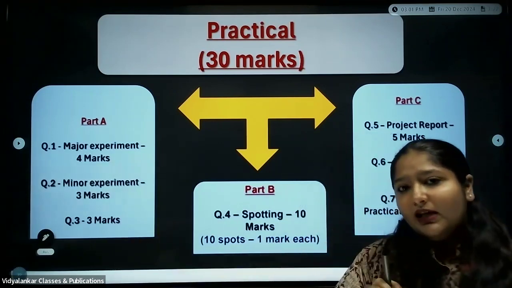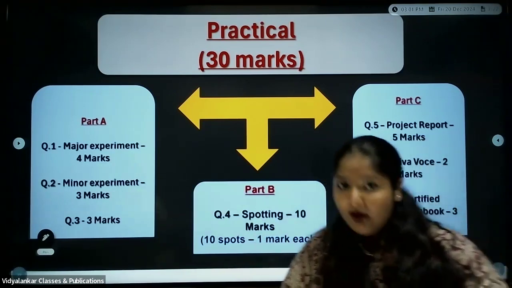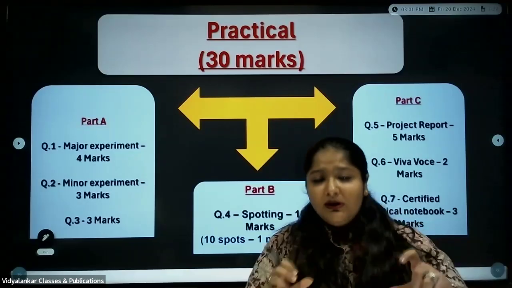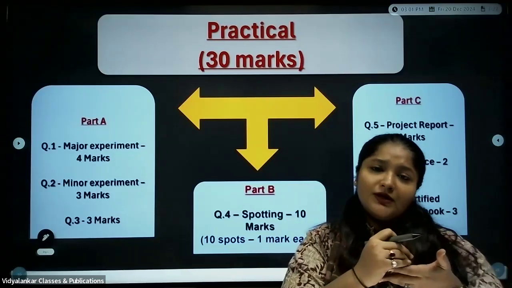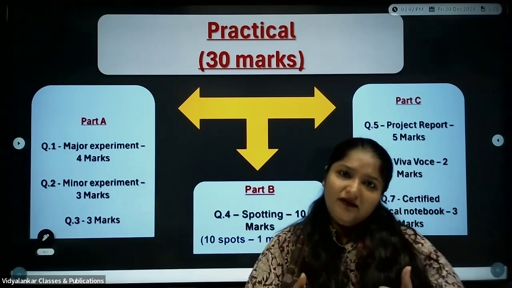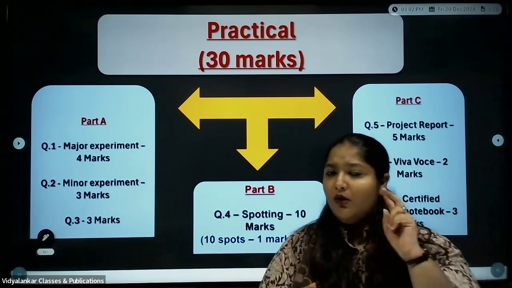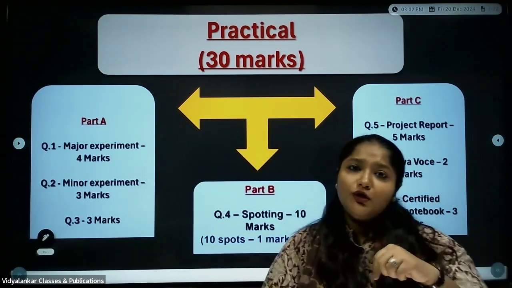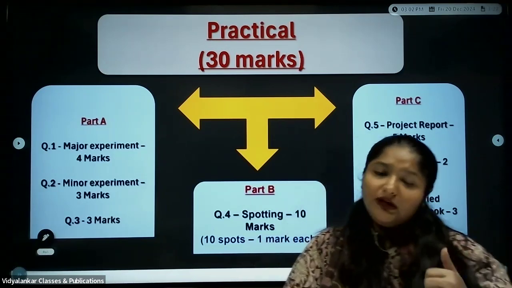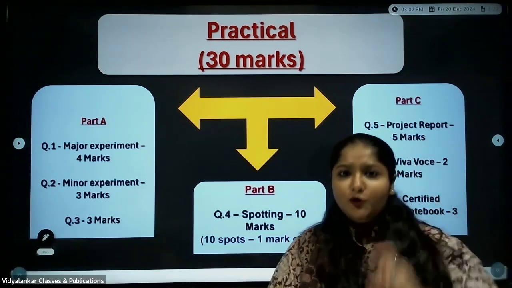You have to keep one thing in mind with respect to the major experiment. I'll give you one example: the potato osmoscope is one of the major experiments. The diagram in it is ultra important. When you draw the diagram, you have to show the initial marking point and the final marking point also. So both the diagrams are equally important. You cannot draw just one diagram, that is, the final rise in water level. When you open your journal, on the first page itself, you have to draw both the diagrams. Aim is important. Conclusion, inference, observation are equally important. What you observe, please do mention it.